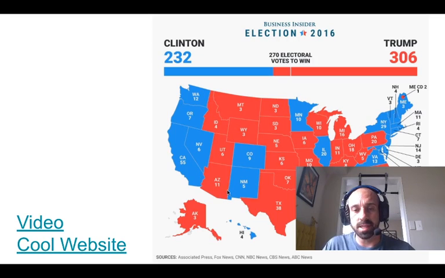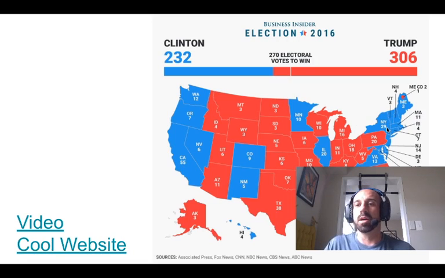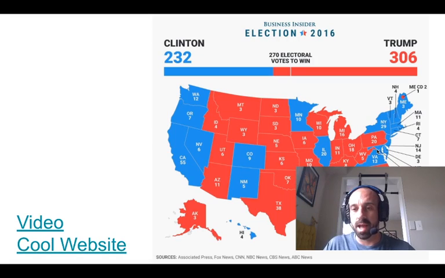But as you can see, some of these states with more population seem to get more recognition or more campaigning. So states like New York, Pennsylvania, Texas, California, they really are the big ticket items, and a lot of times candidates will choose to focus more on them.